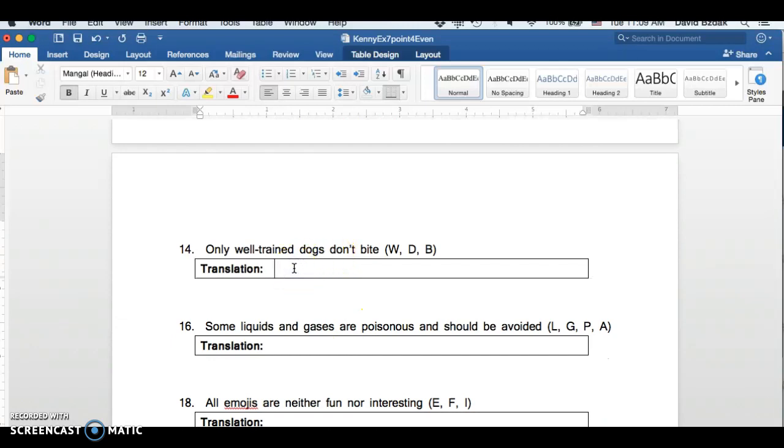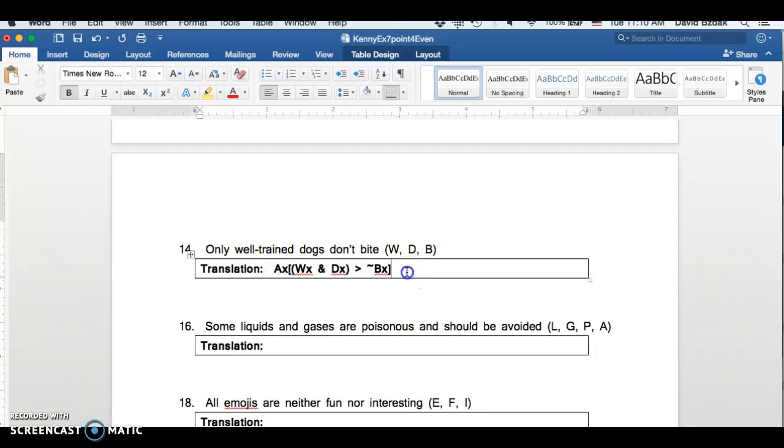Now, "only" is a little tricky. If we said for all x, if x is well-trained and x is a dog, then x won't bite, this sentence says that for all well-trained dogs, it's false that they bite. In other words, no well-trained dogs bite. But that's not what the sentence says. It says only well-trained dogs don't bite. It doesn't say no well-trained dogs bite.